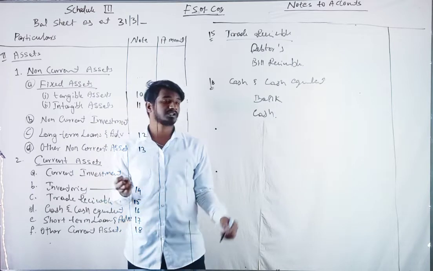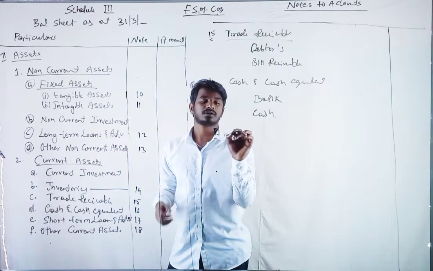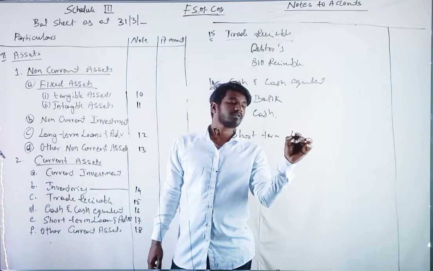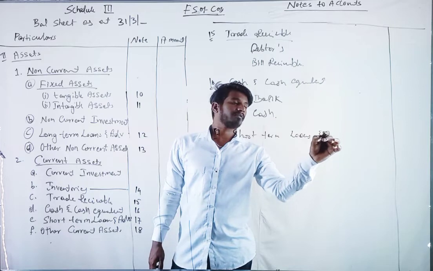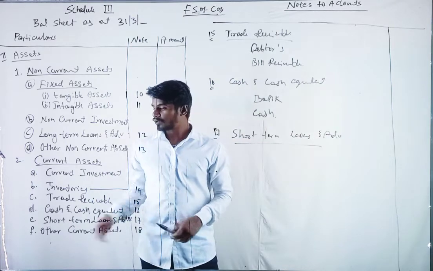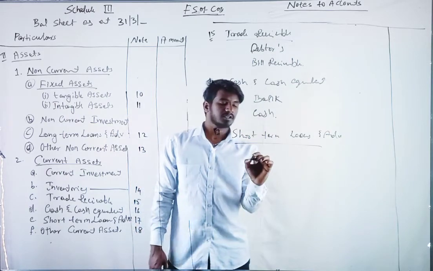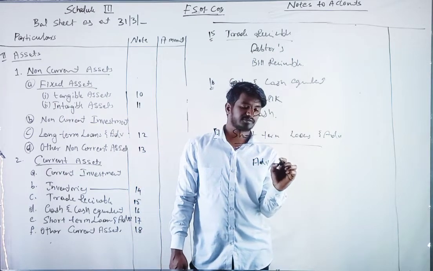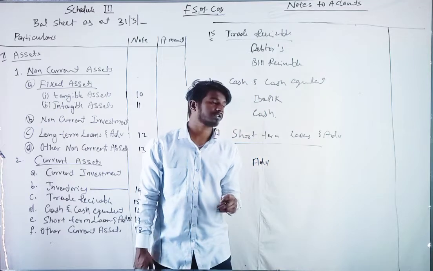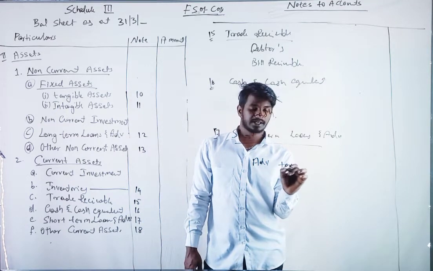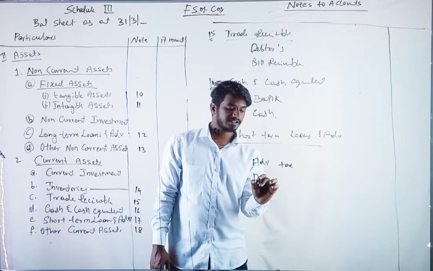Note 17, short term loans and advances. What do you mean by short term loans and advances? We can take the example of advance tax. If we pay advance tax, we will show it in short term loans and advances. Advance tax or prepaid expenses.